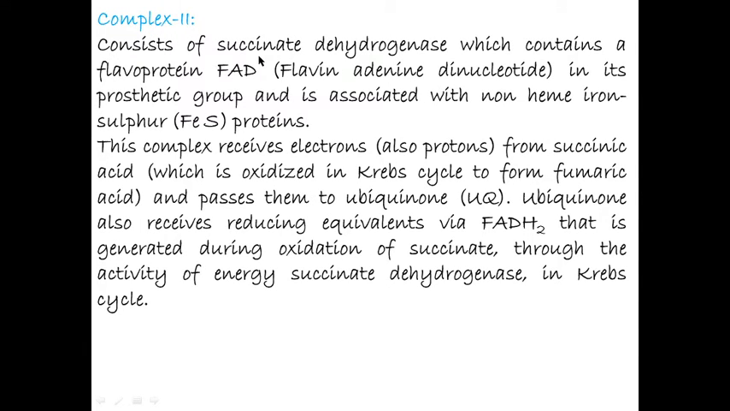Complex second consists of succinate dehydrogenase, which contains a flavoprotein FAD, flavin adenine dinucleotide, in its prosthetic group and is associated with non-heme iron-sulfur proteins. This complex receives electrons, also protons, from succinic acid, which is oxidized in the Krebs cycle to form fumaric acid, and passes them to ubiquinone. Ubiquinone also receives reducing equivalents via FADH2 that is generated during oxidation of succinate through the activity of enzyme succinate dehydrogenase in the Krebs cycle.